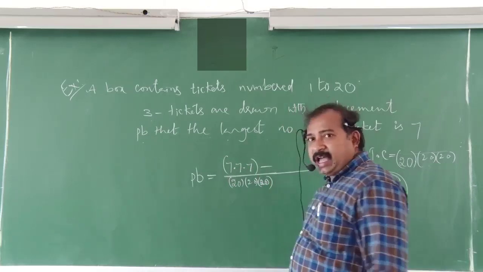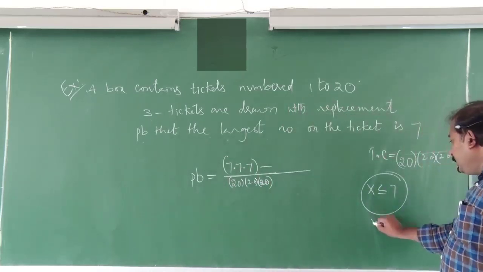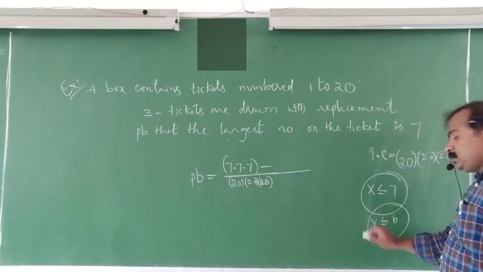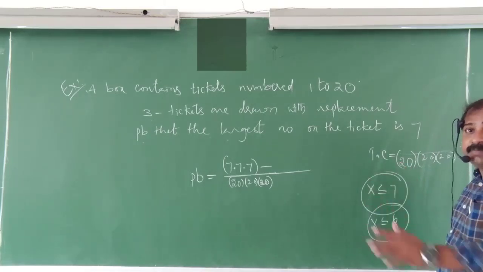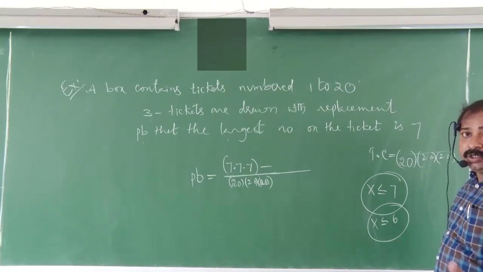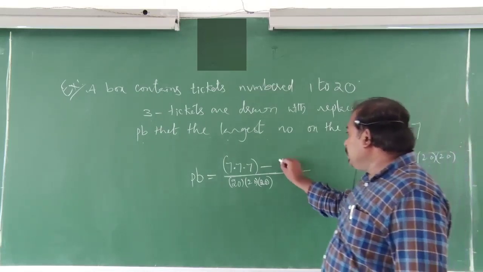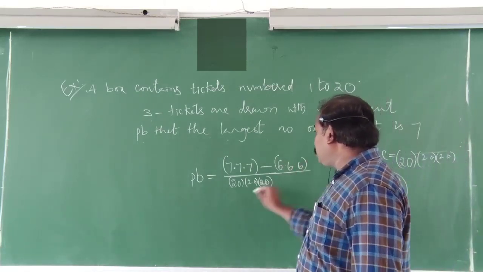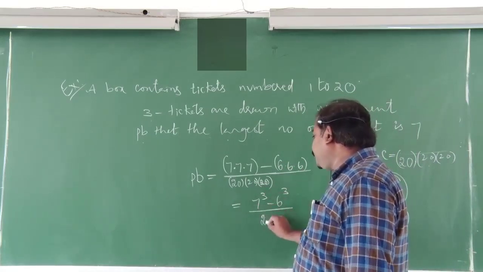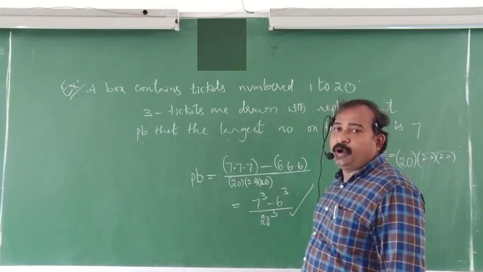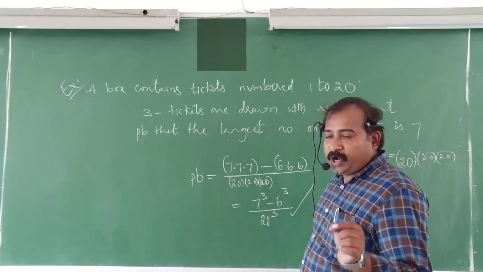From this I am subtracting X less than or equal to 6, meaning up to 6 only, so 6 into 6 into 6. So the total value is equal to 7 cube minus 6 cube by 20 cube. This is the probability.